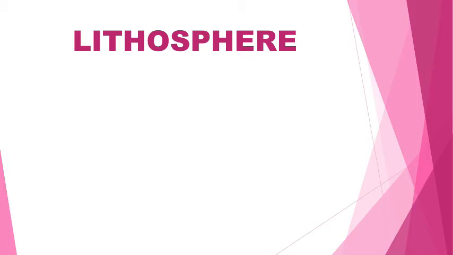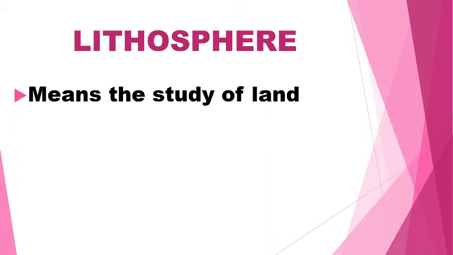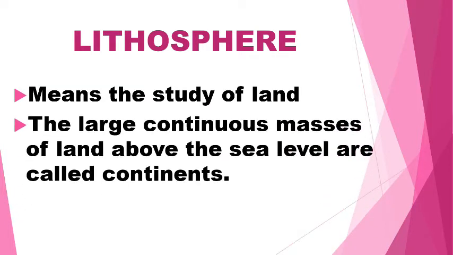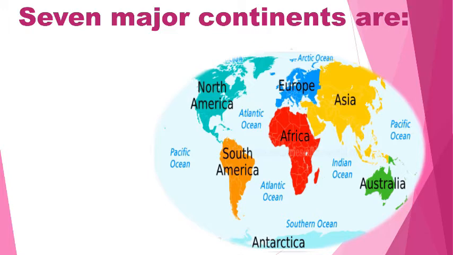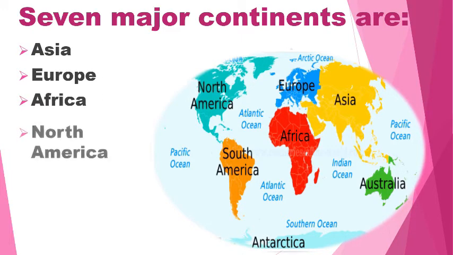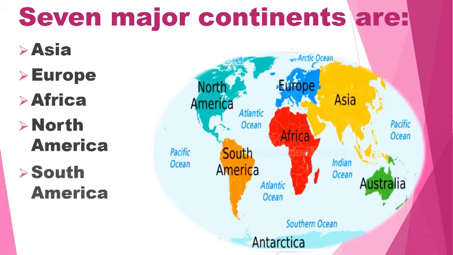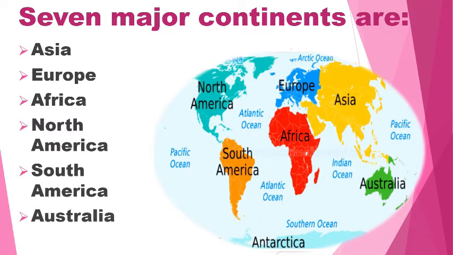Let's understand lithosphere in more detail. Lithosphere means the study of land. The large continuous masses of land above the sea level are called continents. There are 7 major continents in the world. They are Asia, Europe, Africa, North America, South America, Australia, and Antarctica.